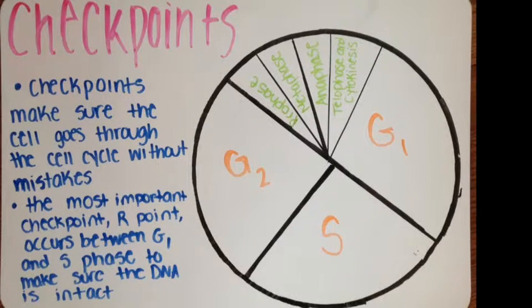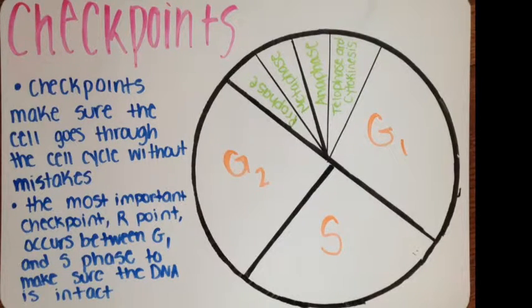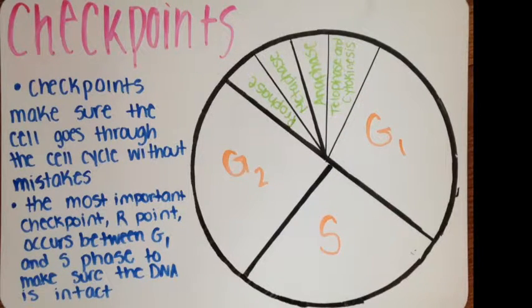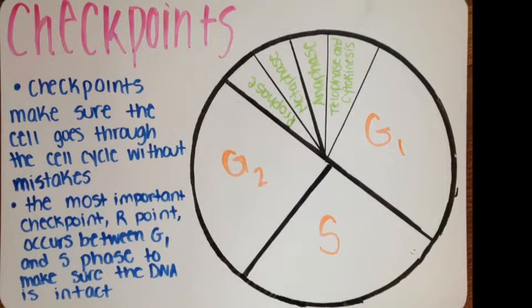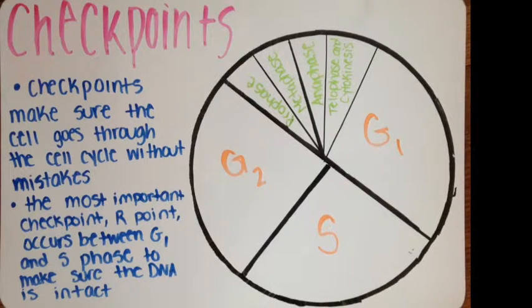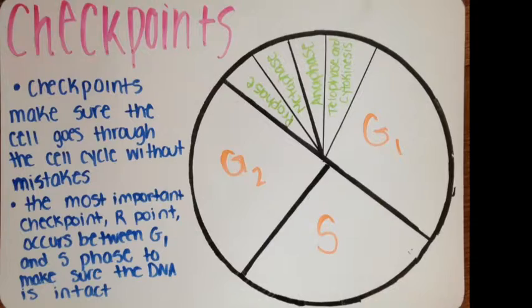Between G2 and M phase, the checkpoint makes sure the DNA is fully replicated. Between metaphase and anaphase, chromosomes are checked to make sure they are aligned down the middle of the cell. Without these checkpoints, mutated cells can form and can cause diseases such as cancer.